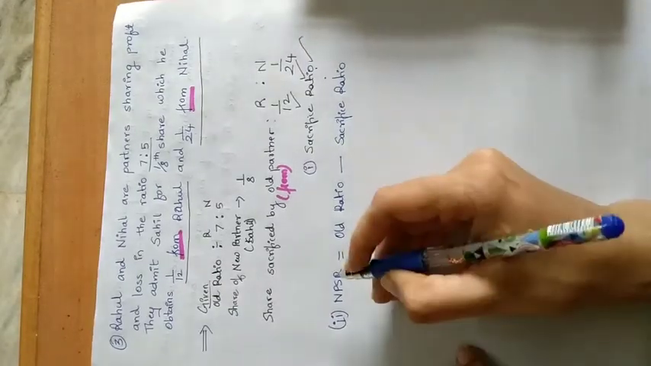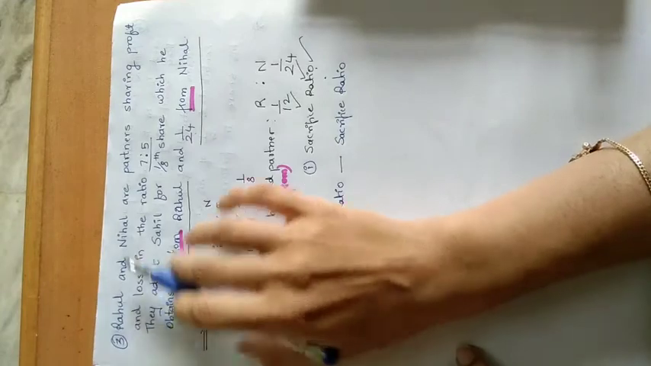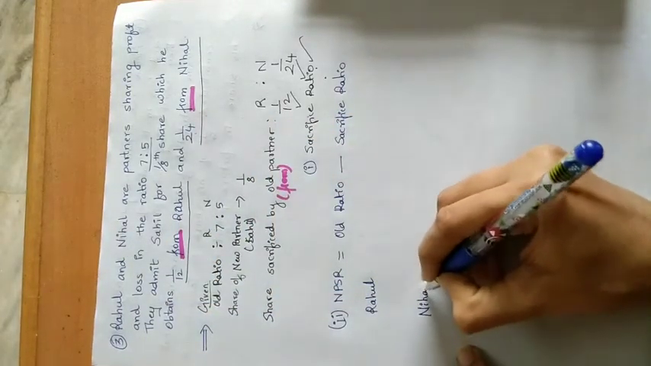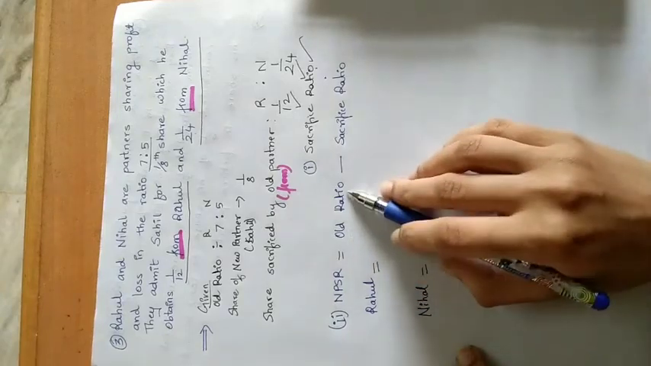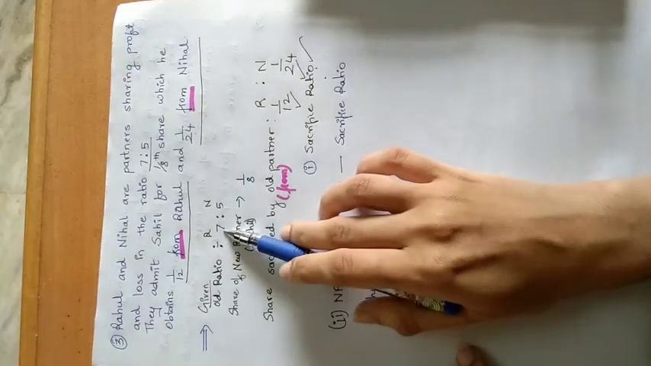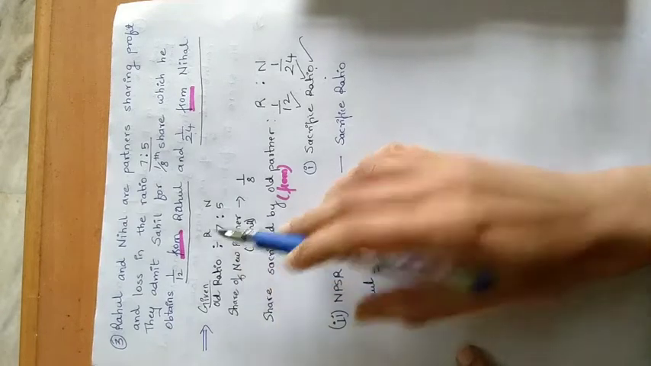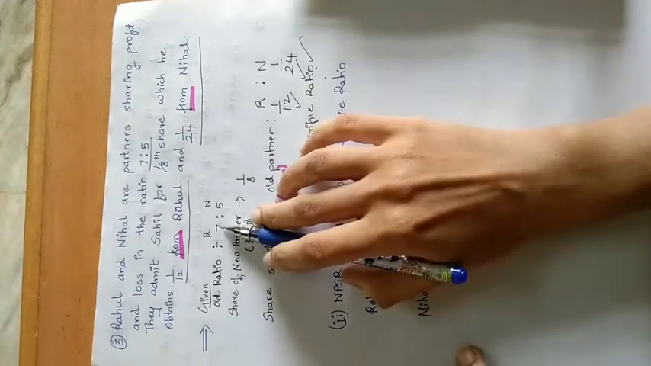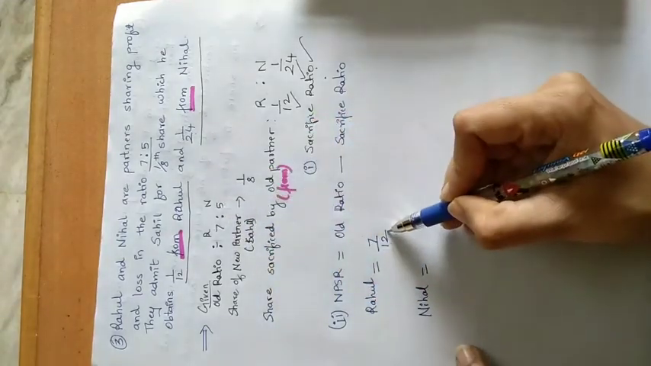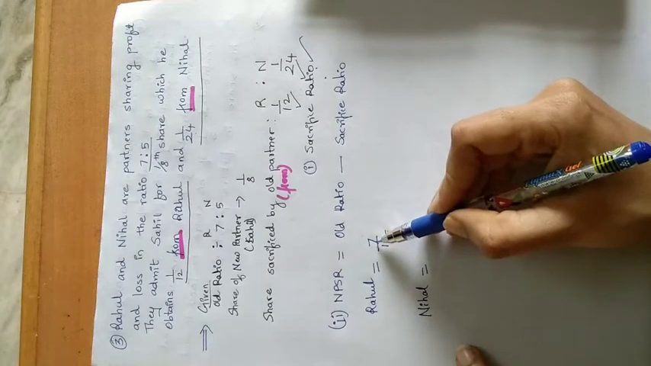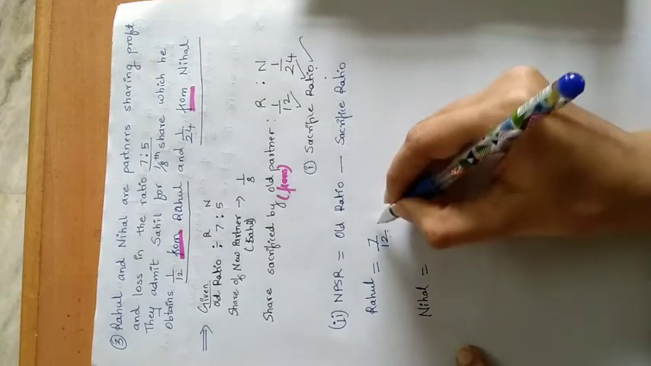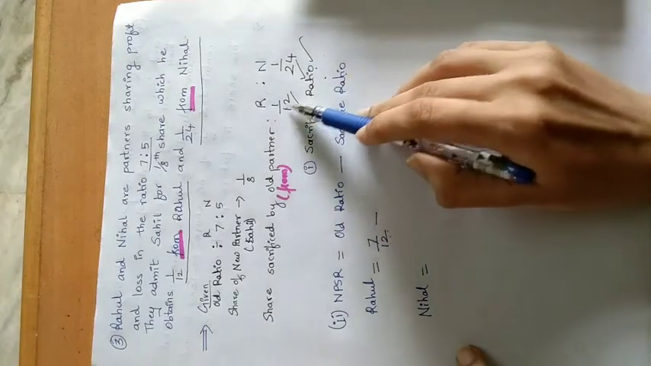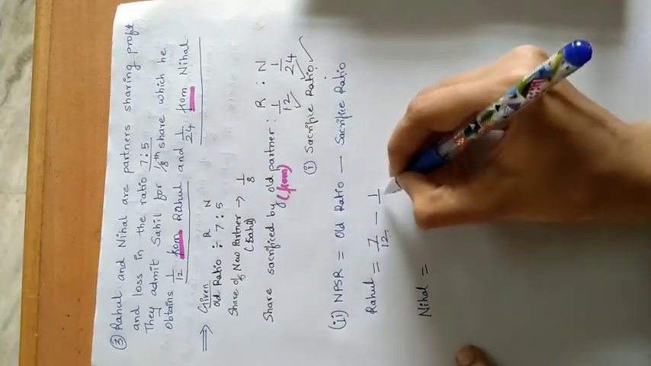Okay, now who are the old partners? Rahul and Nihal. What is the old ratio of Rahul? Here 7, right? So 7 upon 12. You have to add this 7 plus 5, 12. So write it in the denominator. 7 will come on the numerator. So 7 upon 12 minus sacrifice ratio of Rahul is how much? Here 1 upon 12.